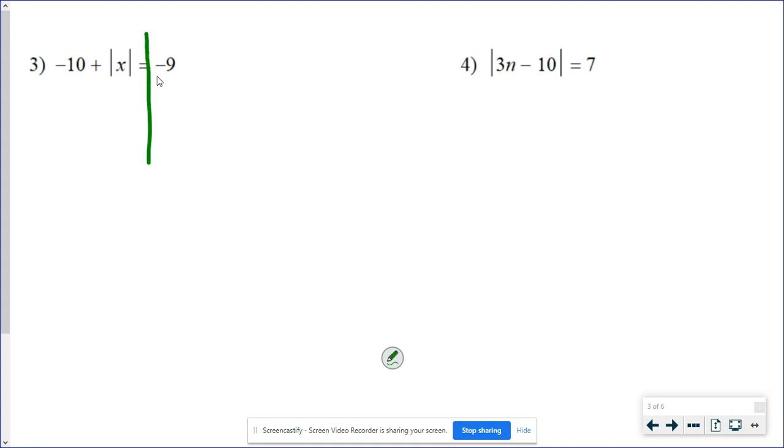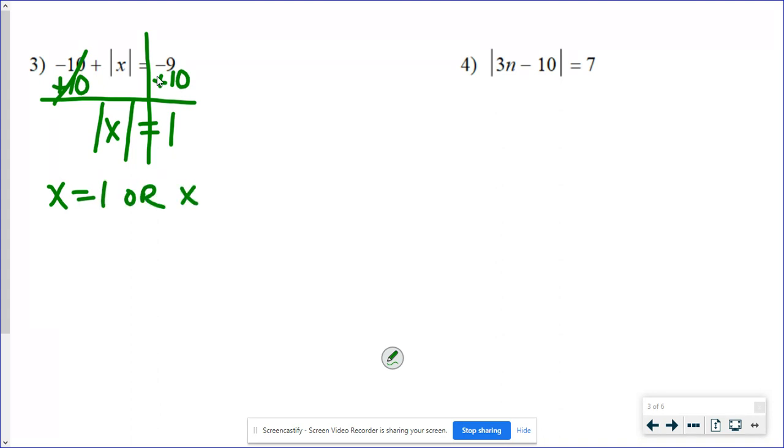So this is just an equation to get this absolute value thing by itself. To get rid of this negative 10, I would add 10. So I'm going to have that the absolute value of x equals 1. So this will work. And this is very much like the very first problem that we did. I could say that that absolute value stuff, that x, could be equal to 1. Or it could be equal to negative 1. And again, the x is already by itself. There's no other work to show. Those are my two answers, and they both work.